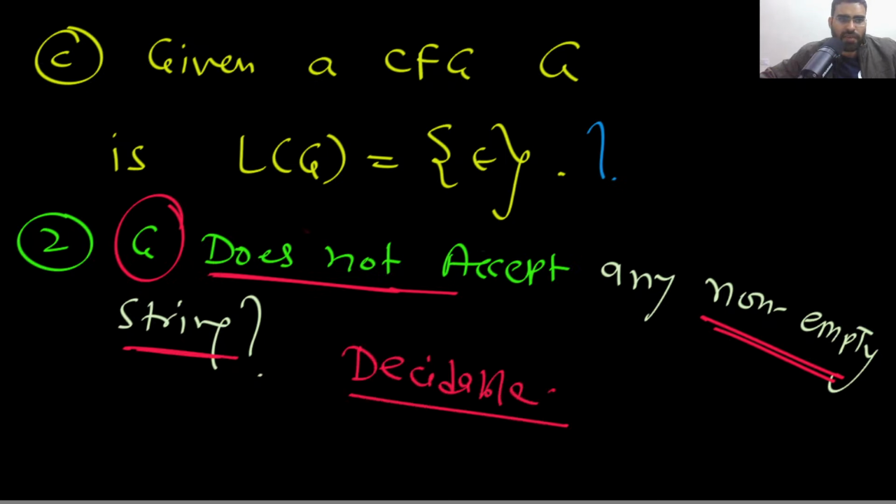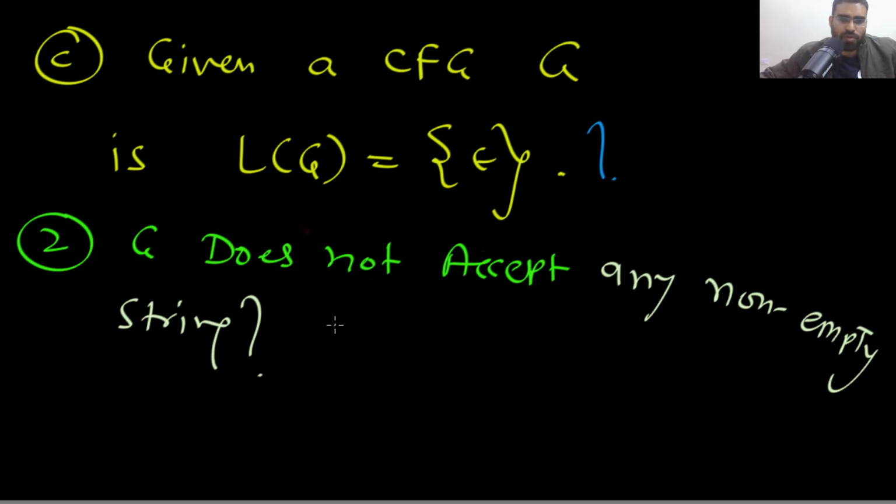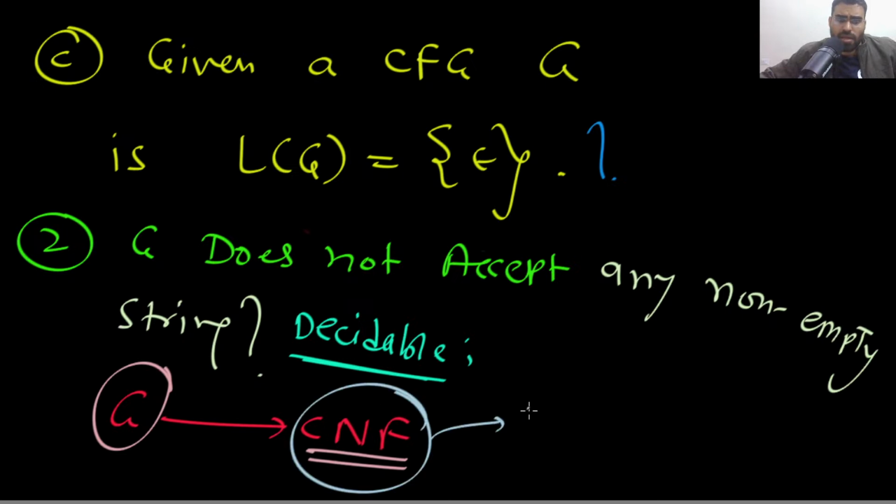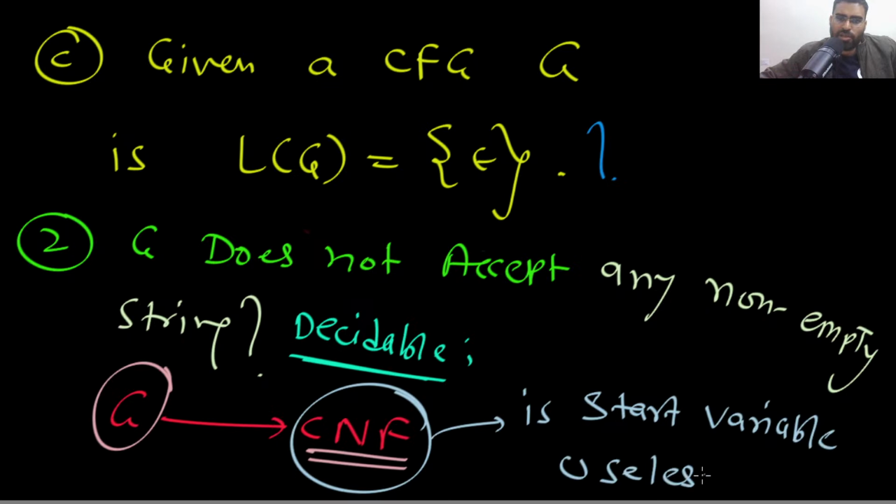How can you decide? Very simple. See the beautiful proof. All you have to do is convert this G to CNF, and then you check, is the start variable useless?